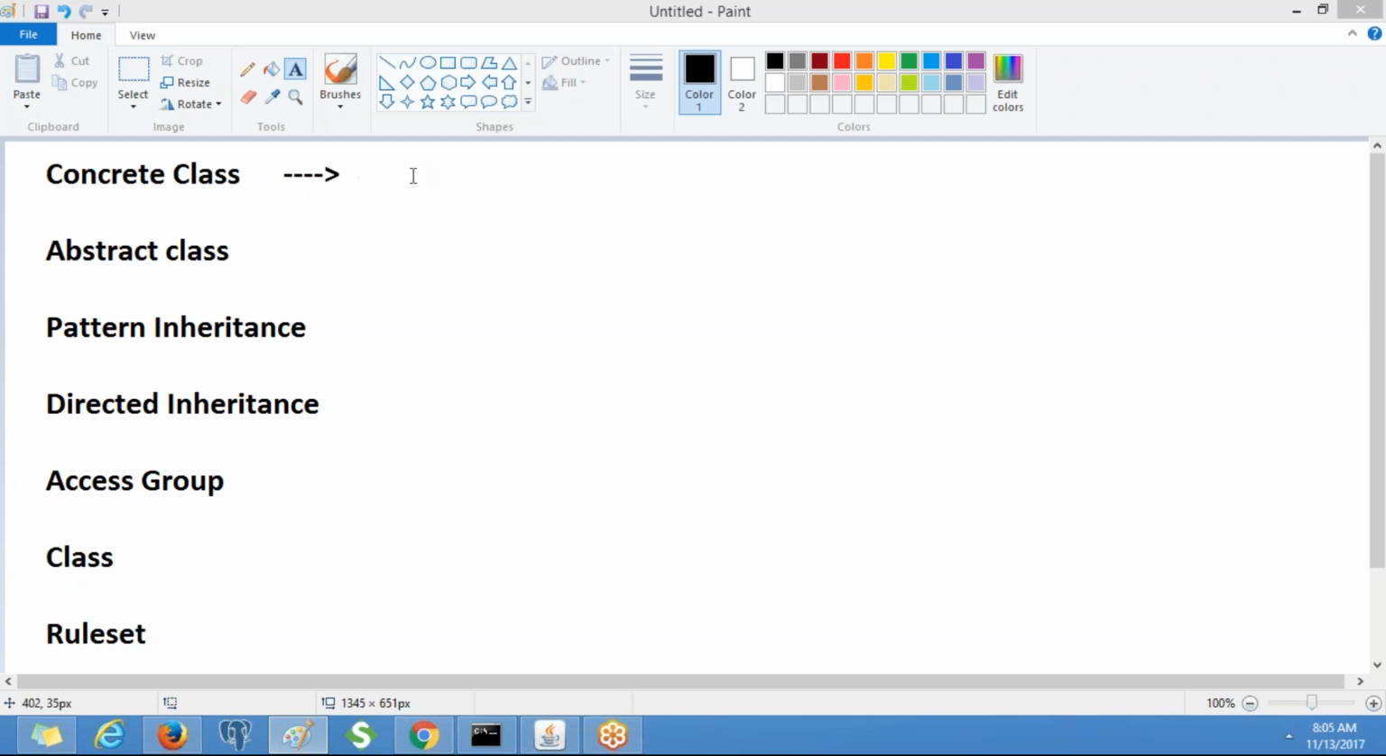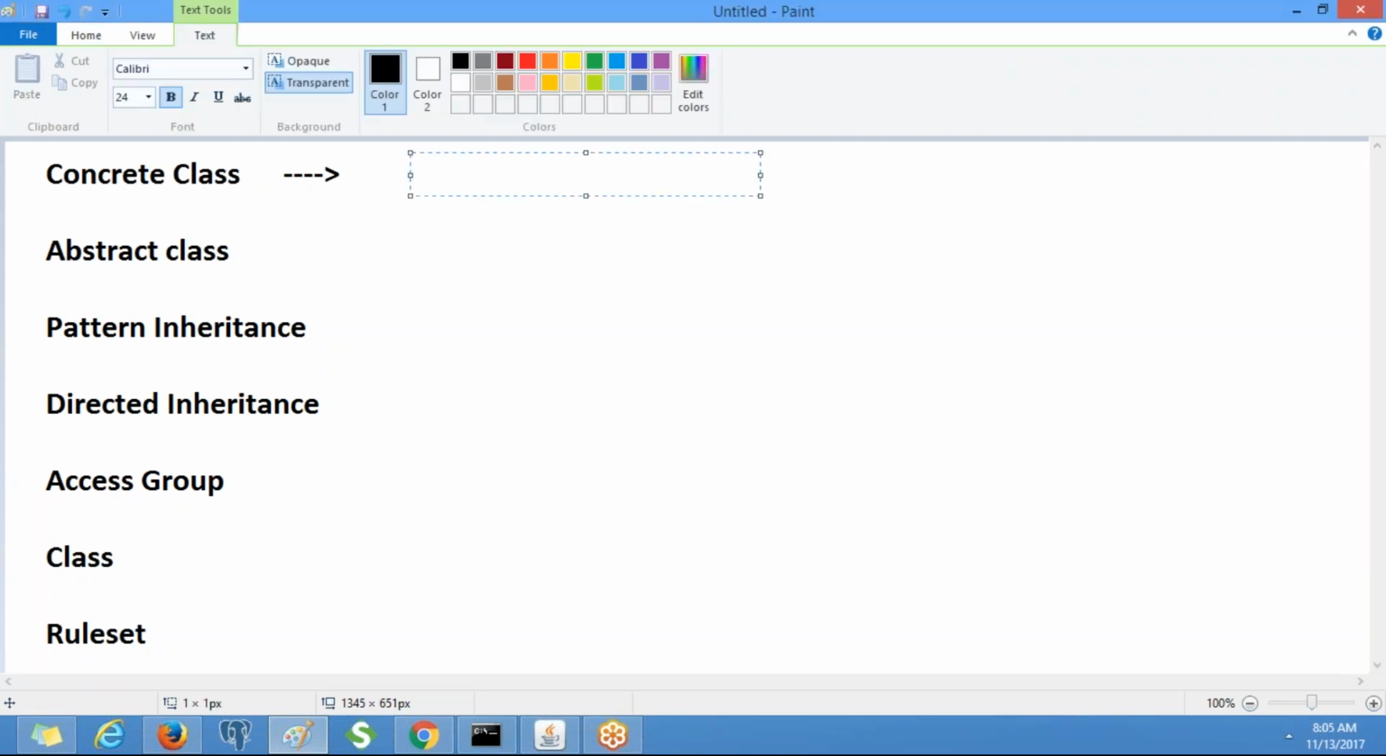So what is the concrete class? A concrete class can be instantiated. An abstract class cannot be instantiated. This is the main difference between a concrete class and an abstract class.